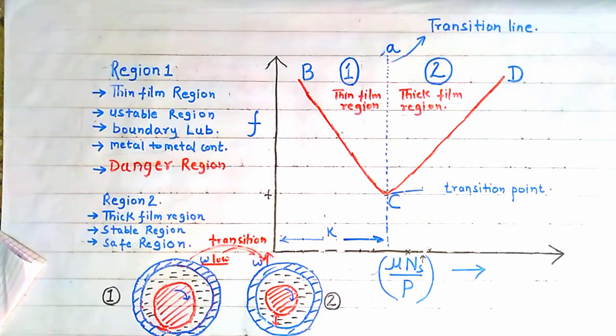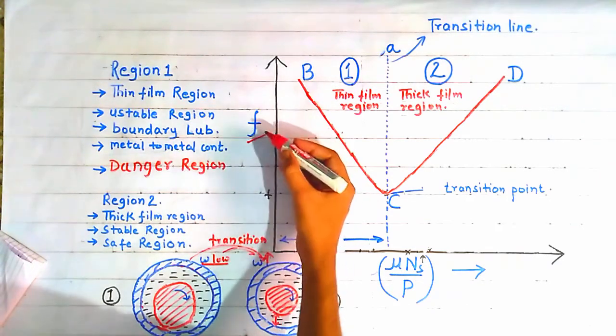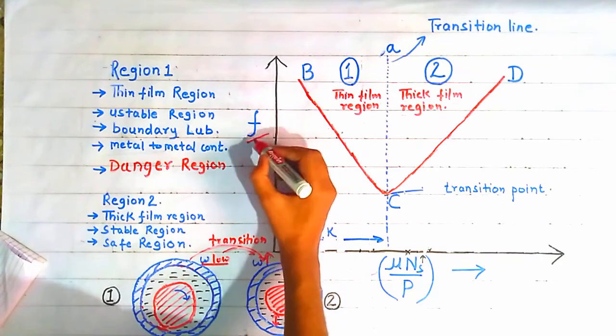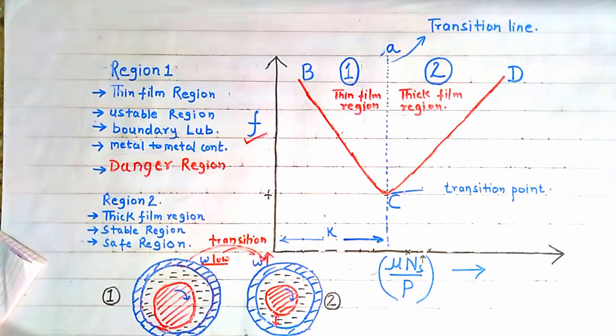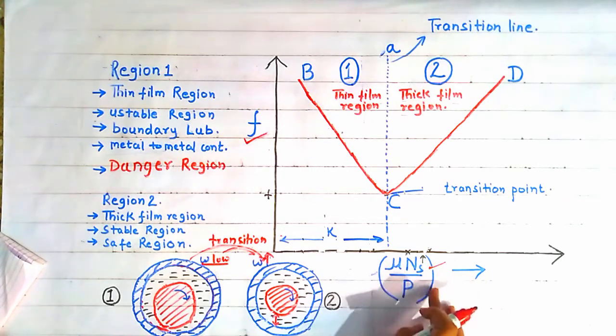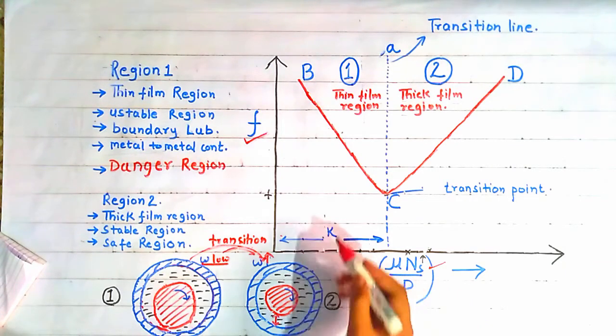So to understand this transition from thin film region to thick film region, Mackey brother conducted some experiments and gave a curve between the coefficient of friction, denoted by F, between the journal surface and the lubricant, and the bearing characteristic number, denoted by mu ns by P, where mu is the viscosity of the lubricant, ns is the speed of the journal in revolutions per second, and P is the unit bearing pressure. This curve is called Mackey's curve.